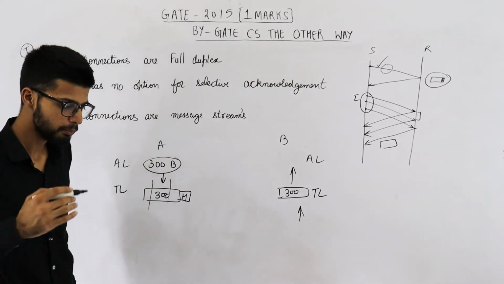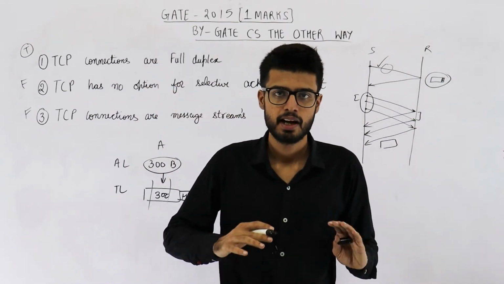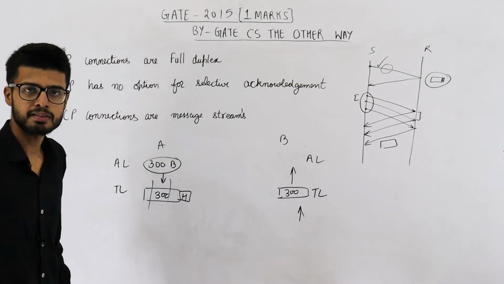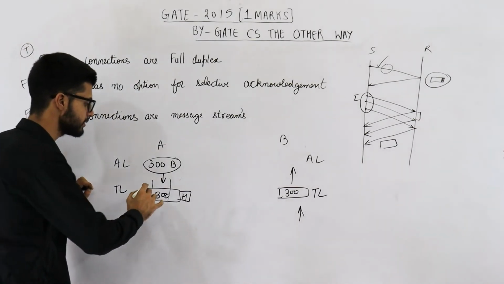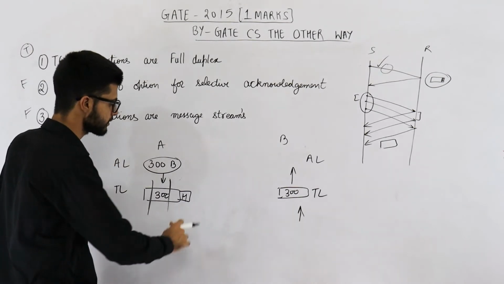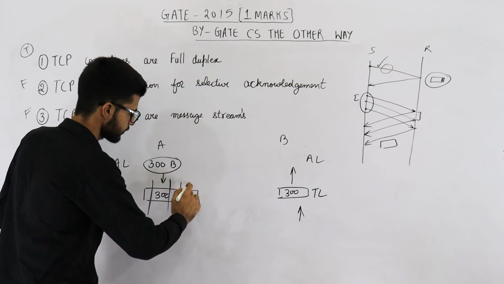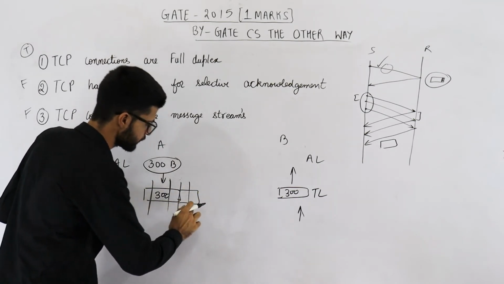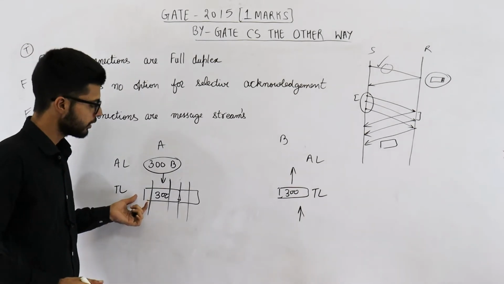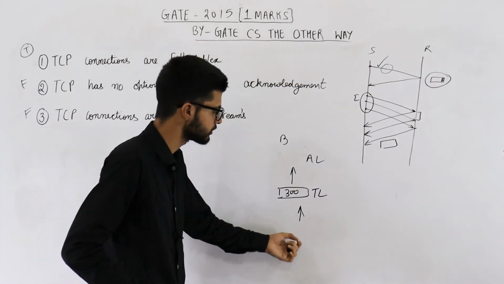But TCP actually does not care from where a message starts and from where a message ends. In TCP, we have already studied about segmentation. So TCP can divide a message. Suppose TCP decided to create 5 segments. Now all those segments will be given to network layer and they will reach here.